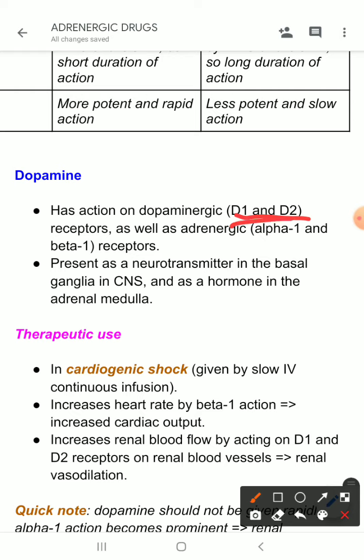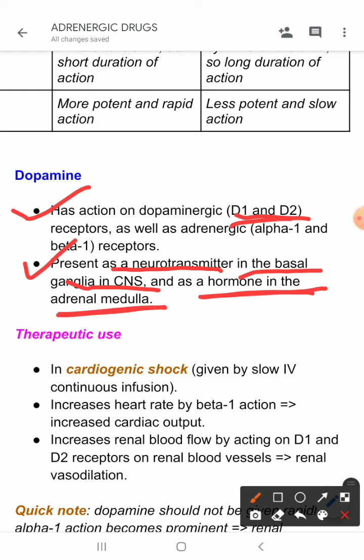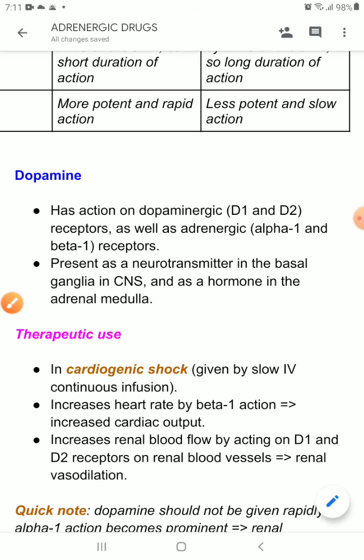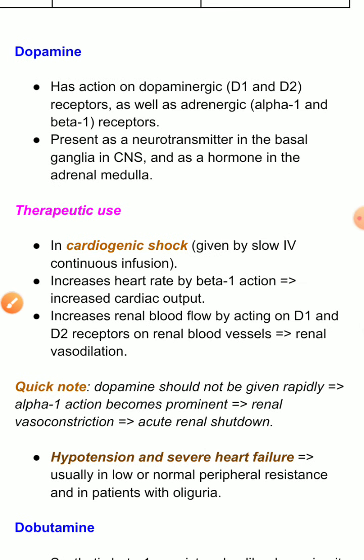Dopamine is present as a neurotransmitter in the basal ganglia of the brain, and it acts as a hormone in the adrenal medulla. It is synthesized in the adrenal medulla and it is also synthesized in the brain. So what are their therapeutic implications?